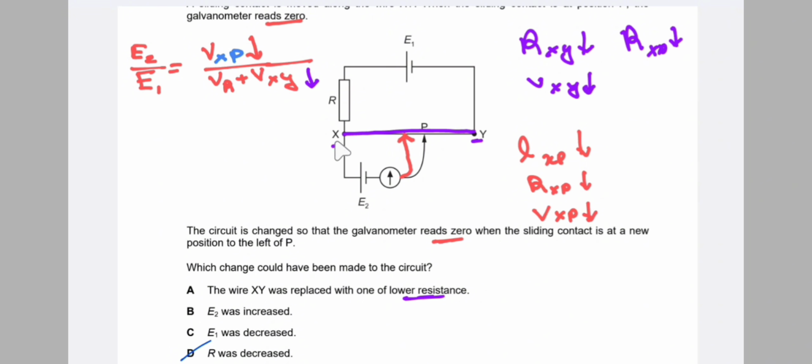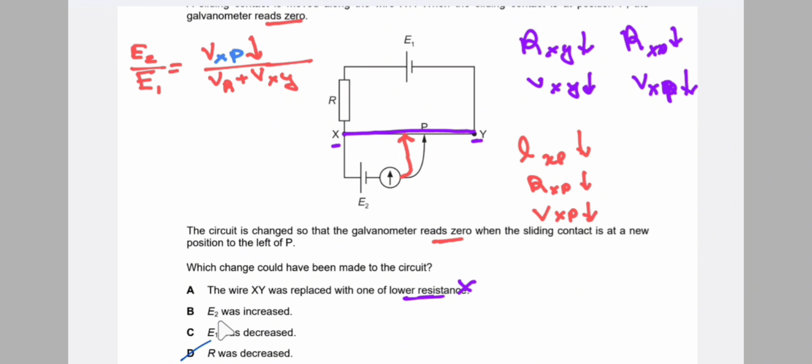Similarly, XP is also a part of XY, so if the resistance of XY decreases, the resistance of XP also decreases, and since the resistance of XP decreases, the voltage of XP also decreases. So here we can see that the upward side is decreased by a factor of 2, while the downward side is decreased by a factor of 1. Therefore, they do not cancel each other out. So option 1 is wrong.